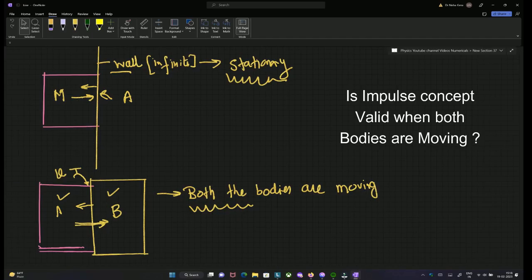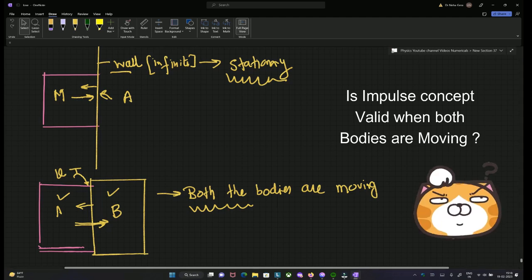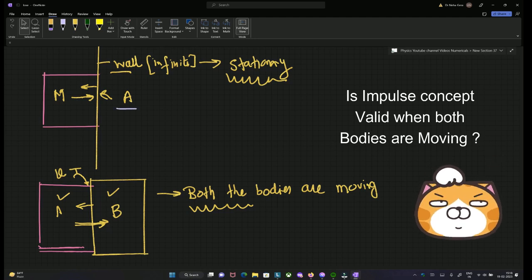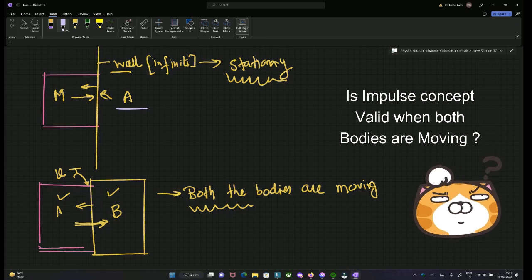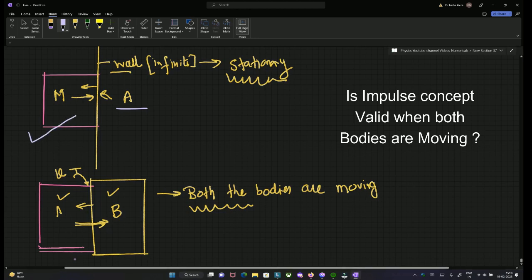One of the doubts students have is whether we can apply the concept of impulse to a situation where there is a wall which is stationary and the other body comes and collides with it, which is A. And the second situation is both the bodies are moving and collide. We are only studying this one currently.